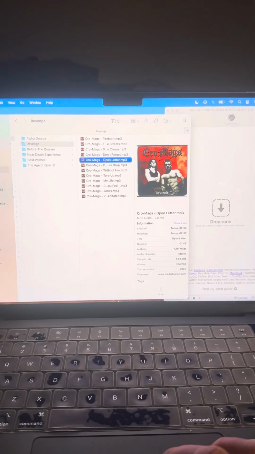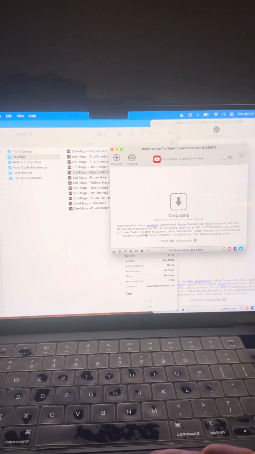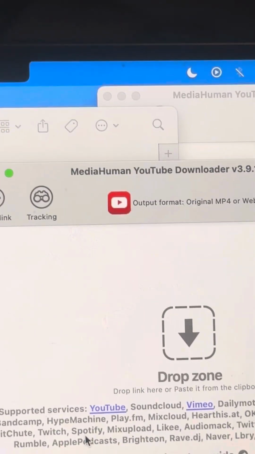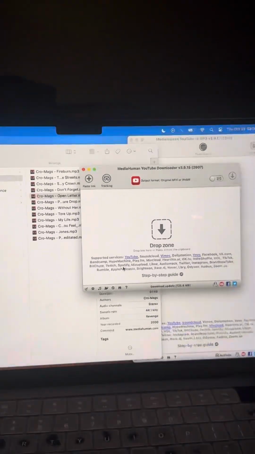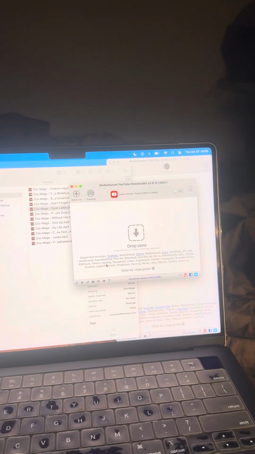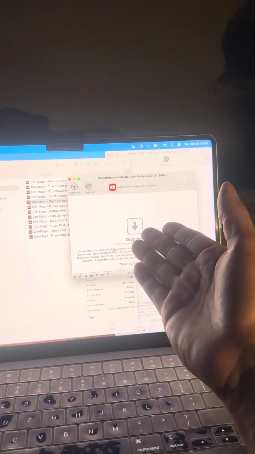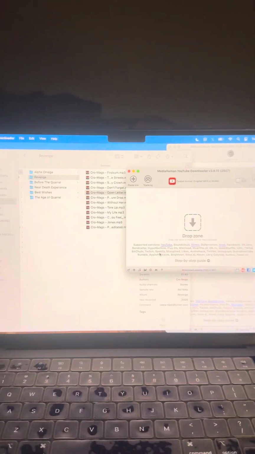Like I said before, if you want to download videos from YouTube, you use this app right here. It's MediaHuman, but it's the YouTube downloader. And I can't remember if you have to buy it or not, but it's definitely worth it because there's a lot of instructional videos, like dance or conga videos, as I showed you, that I download here. And I can have them on my computer.